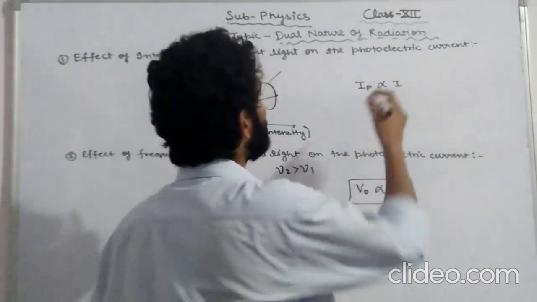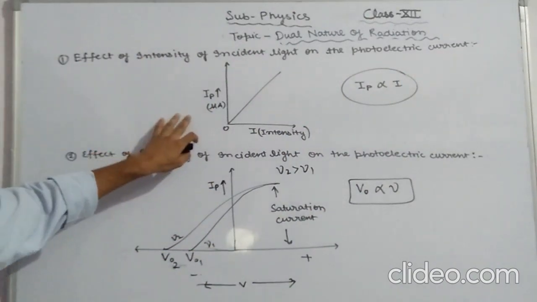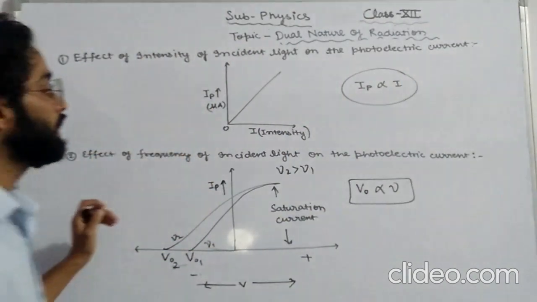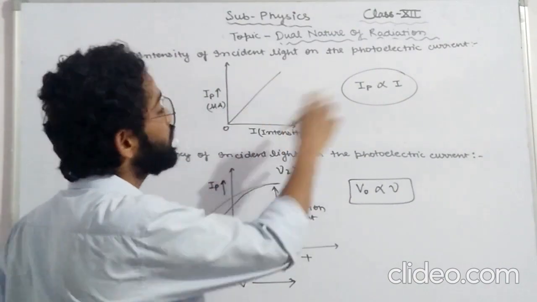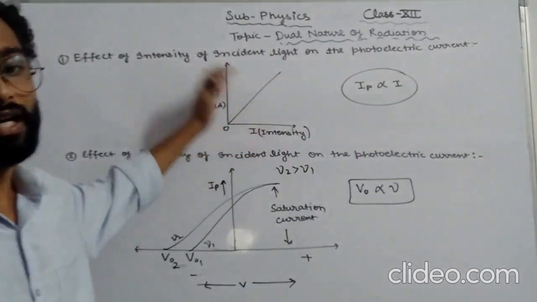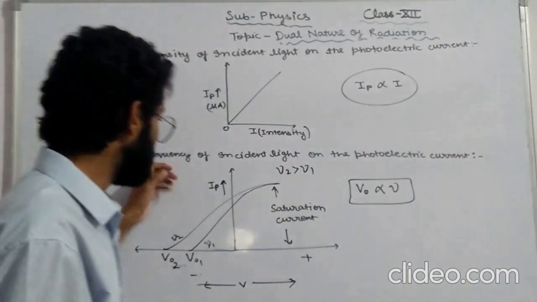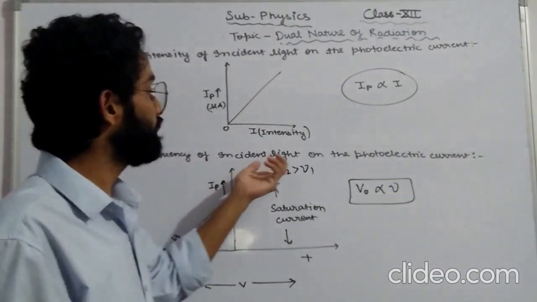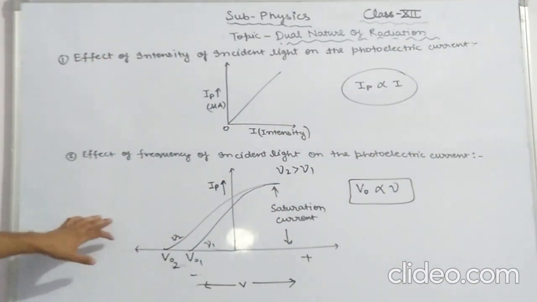These are directly proportional, as shown in this particular graph. That is, I_P is directly proportional to I. With the increase of I, I_P would increase. And in the second graph, we have shown the effect of frequency of incident light on the photoelectric current. Here, we observe that